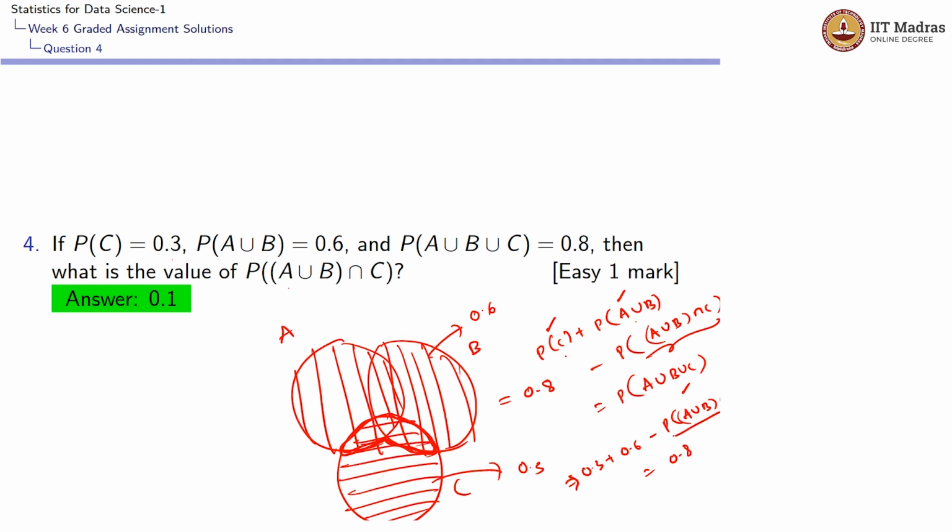This implies the probability of A union B intersection C would be 0.9 minus 0.8, which would be 0.1. This is the fourth question.